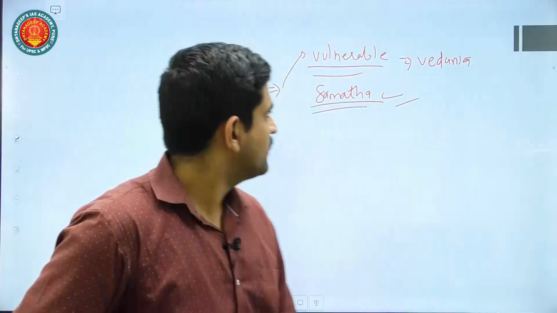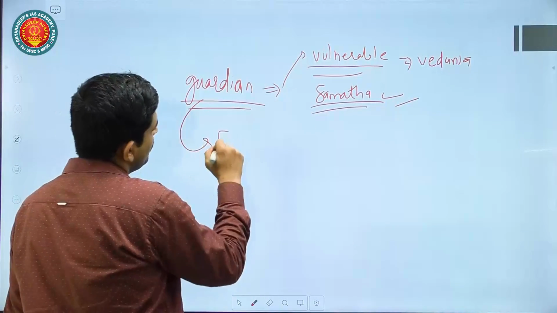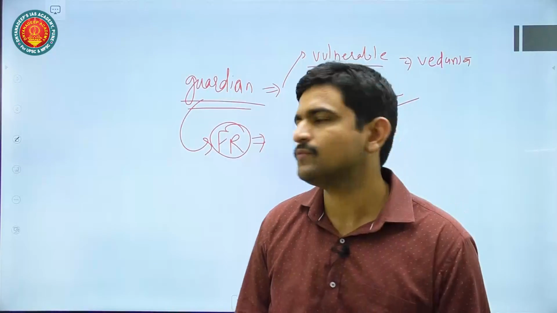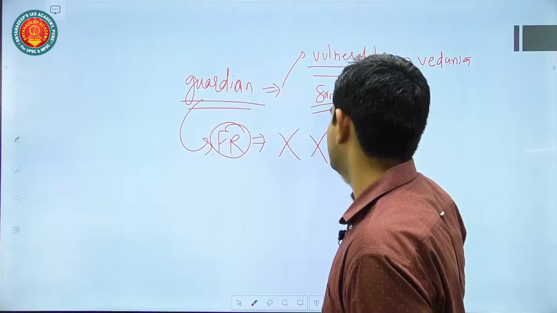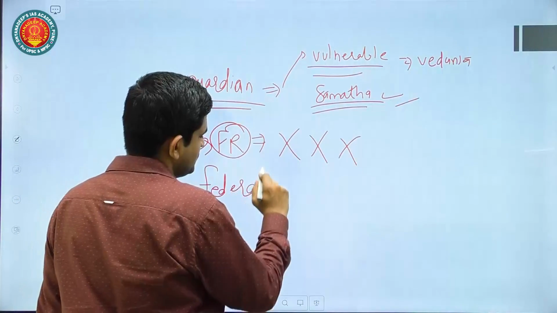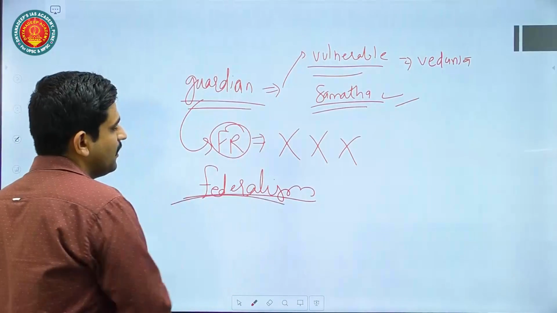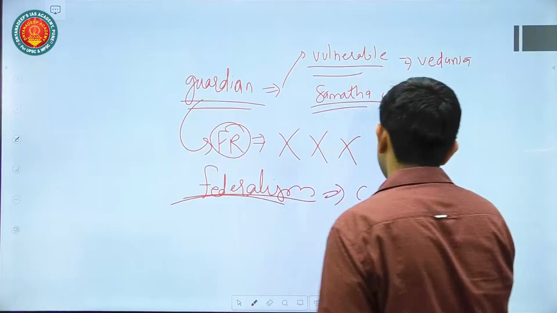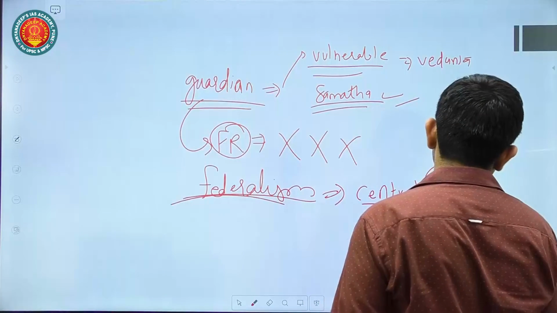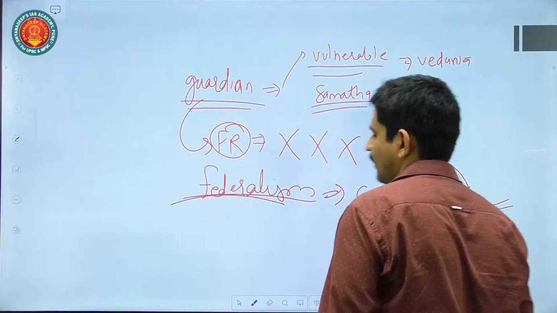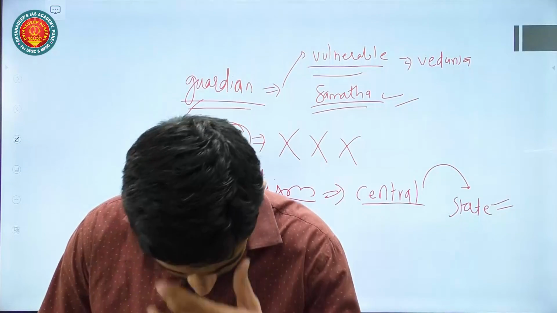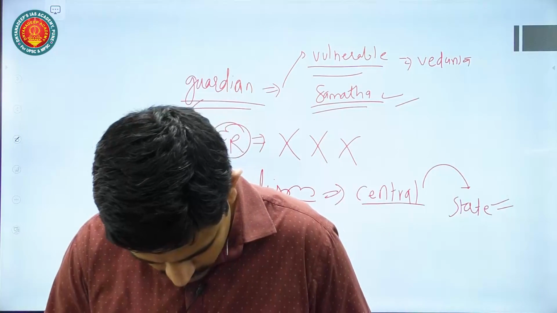Then you can also mention guardian of what? Guardian of fundamental right also. If there is any executive or legislature action which is violating of fundamental rights, Supreme Court will declare it as unconstitutional. Then guardian of the federal spirit of the Constitution also. Federalism is a very sensitive issue in India. Okay, so Supreme Court will prevent a central government to overpower its power and to impinge its power on the state. Okay, so that also you can mention as a guardian. Okay, these are the things that you can mention. I think this is like enough for this question.